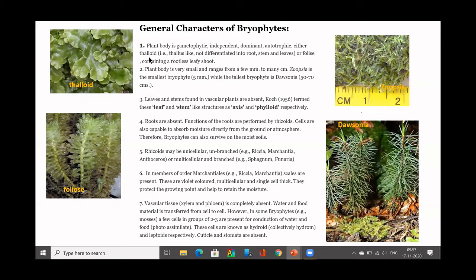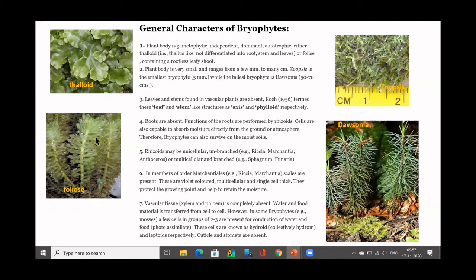So it can be thalloid. Thallus-like means what? It is not differentiated into root, stem and leaf. This is the thalloid vegetative part. So some bryophytes will have a thalloid vegetative part, and their body is called thallus. Some of them will have a foliose body.